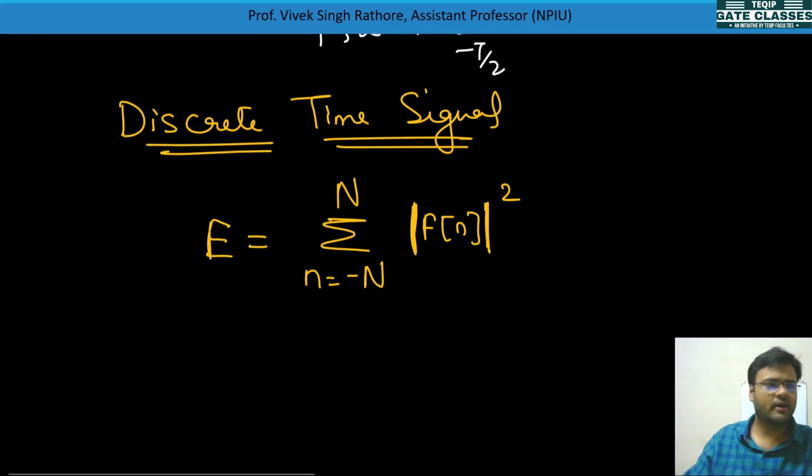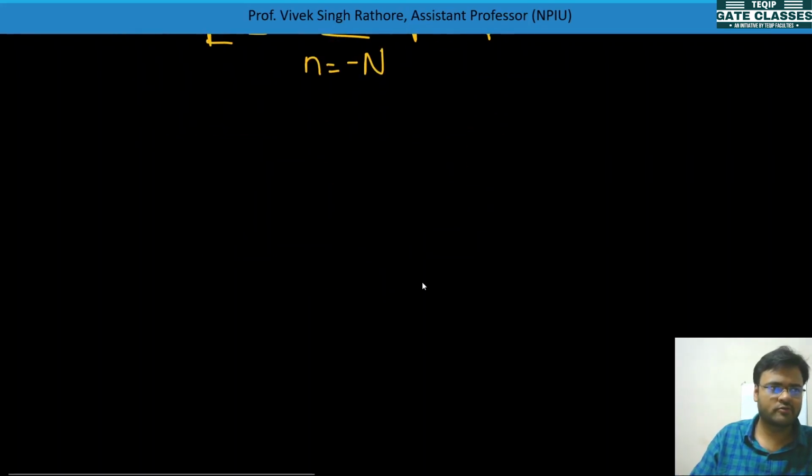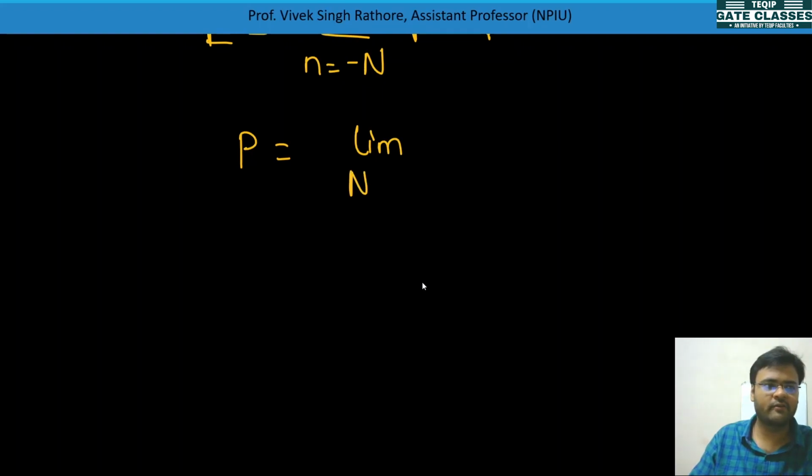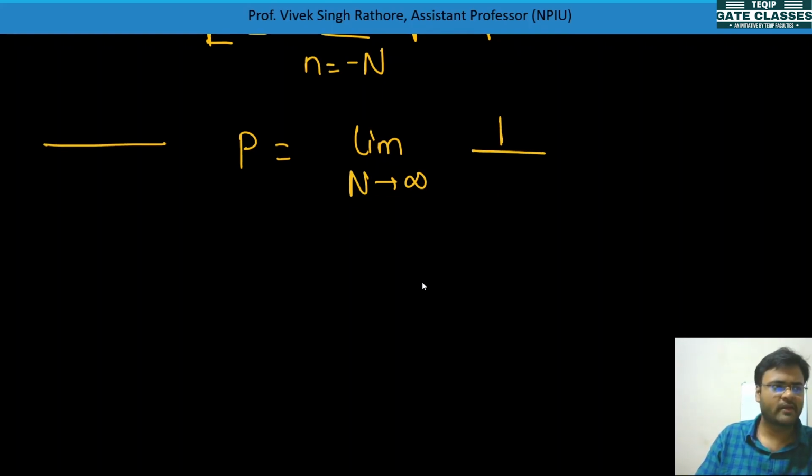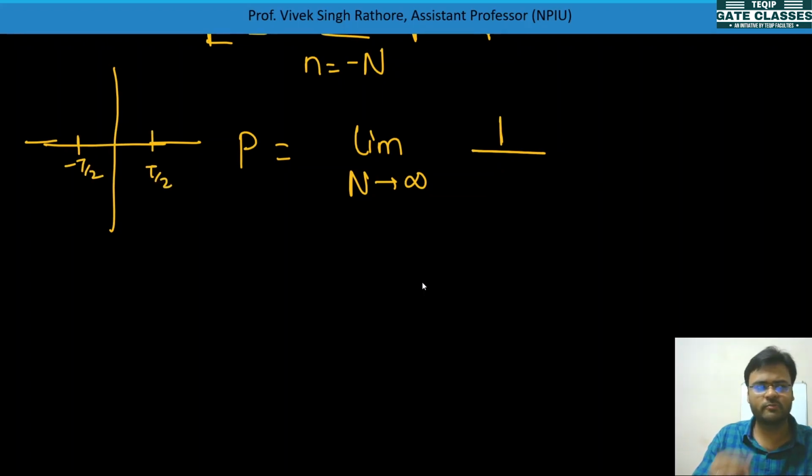Now if you need to calculate power, power will be calculated by limit, where there was T tending to infinity, here it will be N tending to infinity. And 1 by time period was there. Actually in a continuous time signal, we take from minus T by 2 to T by 2, so that symmetry should be there, and we can check its periodicity also.